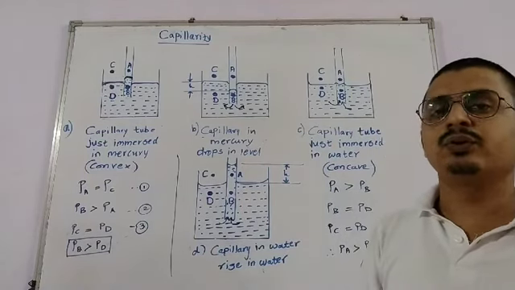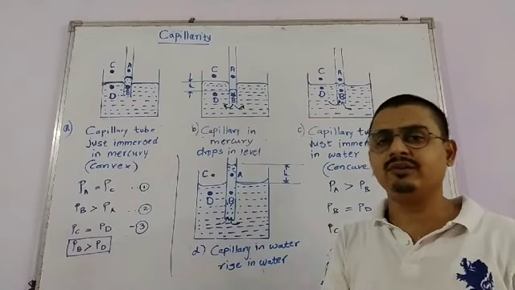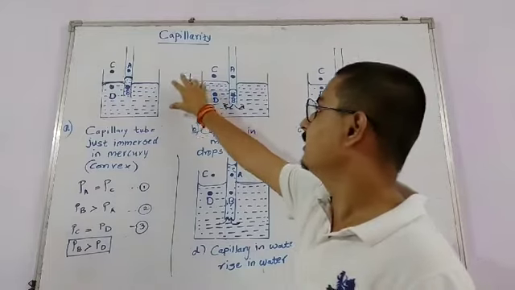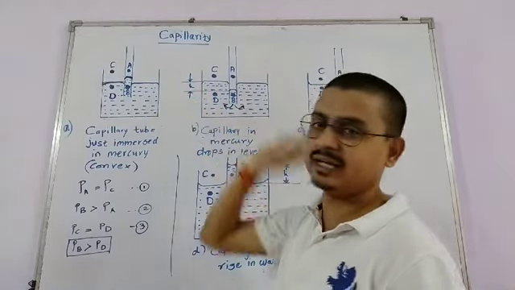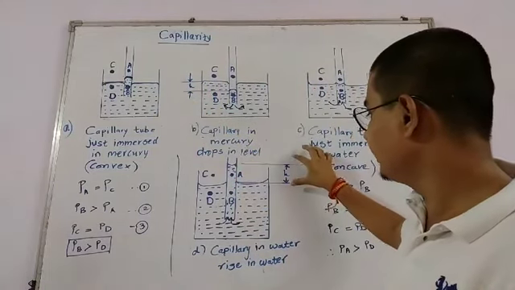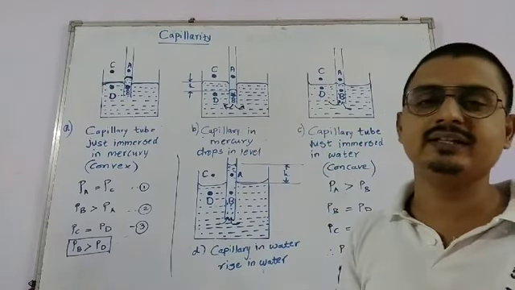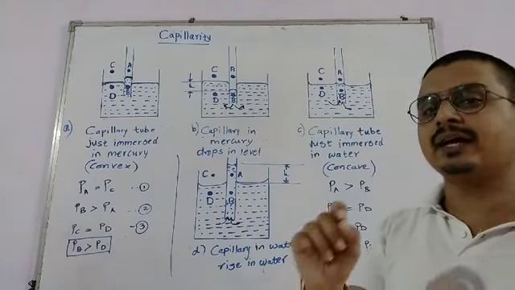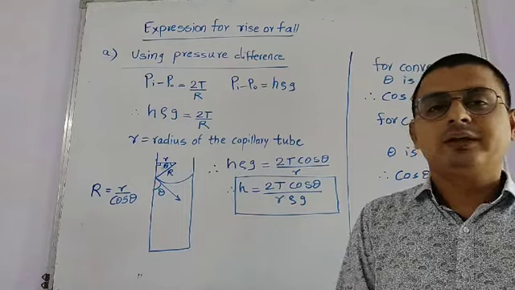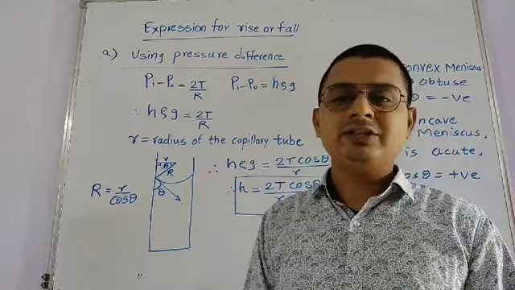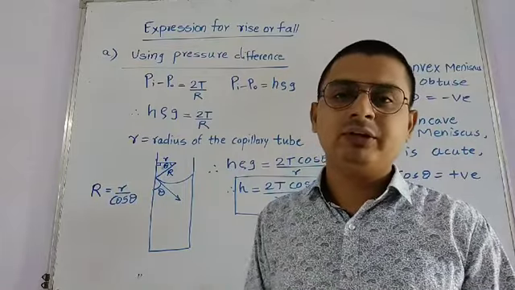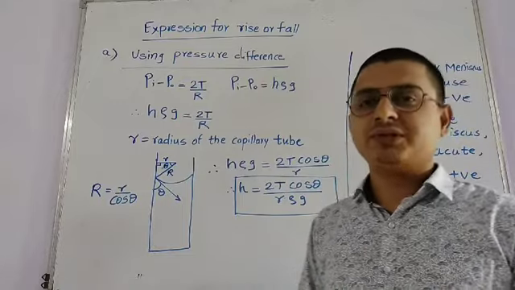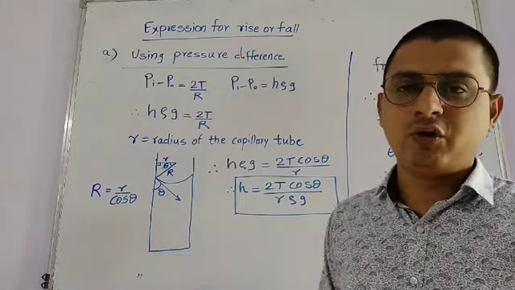Okay. So in the next lecture we are going to derive the expression for this rise or fall. यहाँ पे अगर हम fall देख रहे हैं, that is H is the fall, और यहाँ पे भी अगर देख रहे हैं तो there is a rise of the liquid H, that is also a rise and this is a fall. तो हम इसका एक derivation करेंगे. ये जो capillarity था, that is the rise or fall of liquid in the capillary tube. Now we are going to derive an expression for the rise or fall.